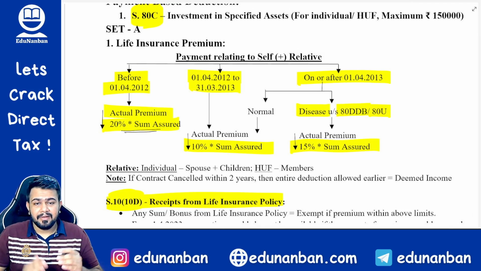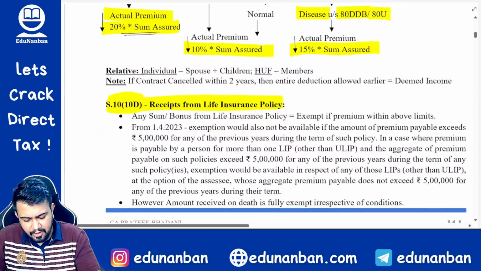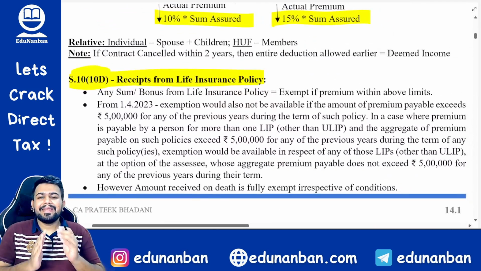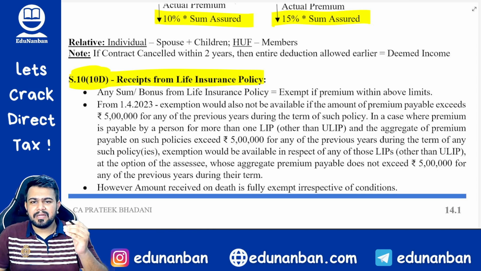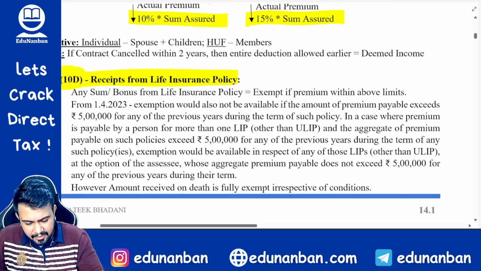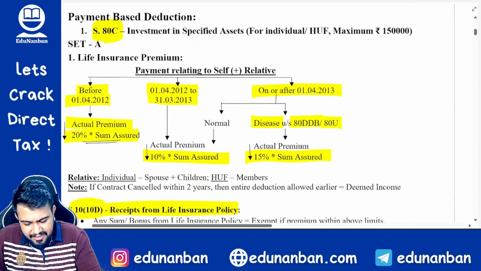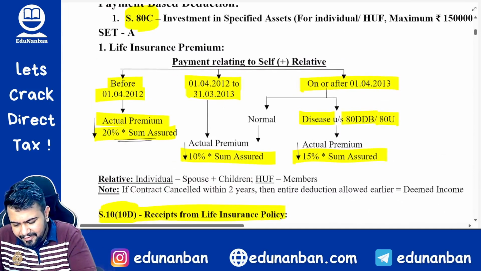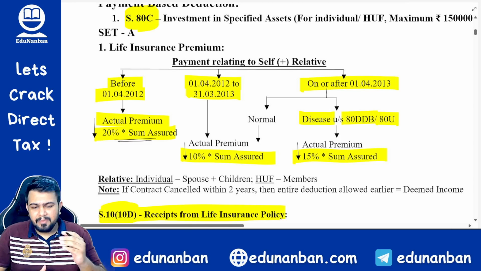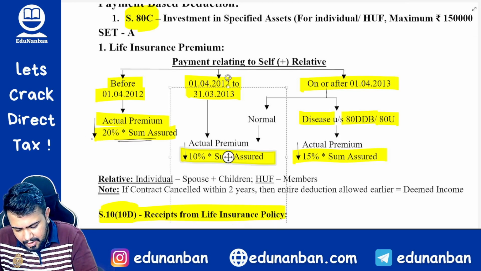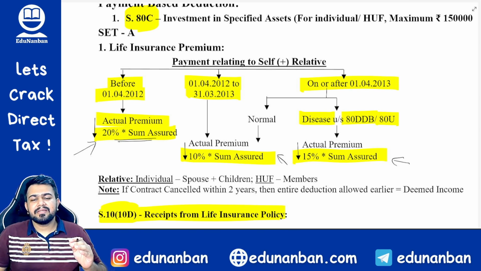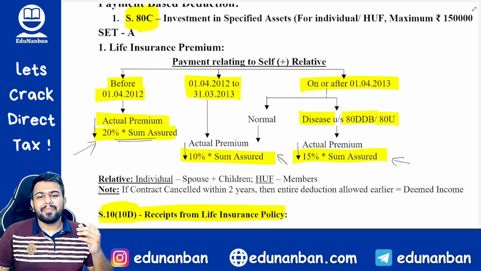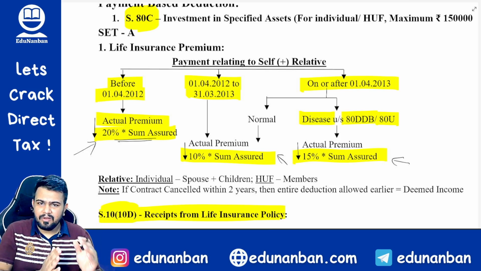This we had studied. Then we had also studied section 10 clause 10D, where we learned that any sum or bonus which is received from a life insurance policy is completely exempt from tax. However, in certain cases the exemption will not be available. What are those cases? First we had learned that whenever the policy amount or the premium amount is beyond the limits that are specified in section 80C, in such case the policy will not be exempt, it will be completely taxable. This we had studied already.